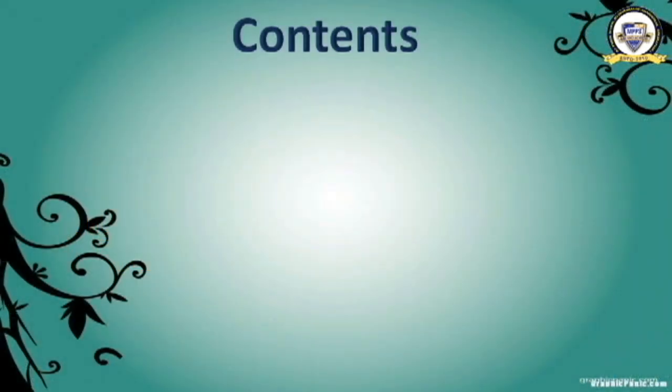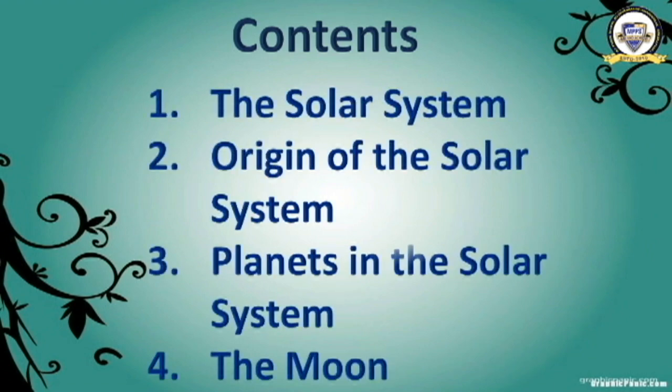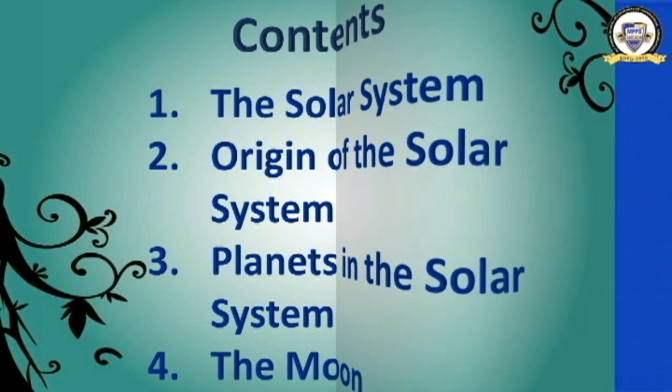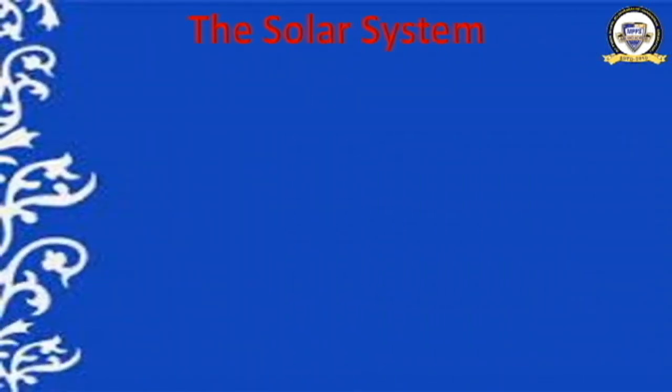What we are going to learn today, have a look here: the solar system, origin of the solar system, planets in the solar system and the moon. These are the four topics we are going to cover in today's class. You are ready? I'm also ready, so we are moving ahead with the first topic, the solar system.